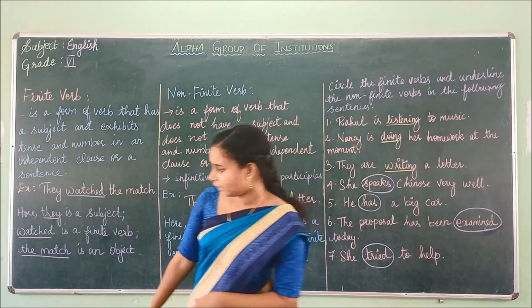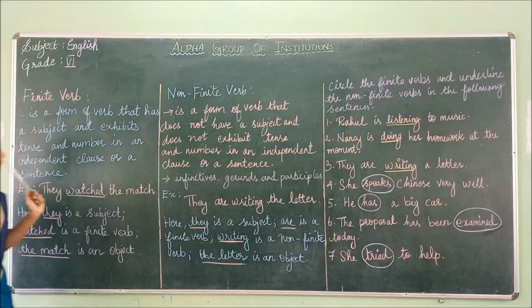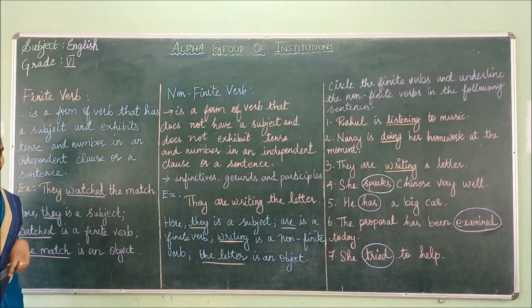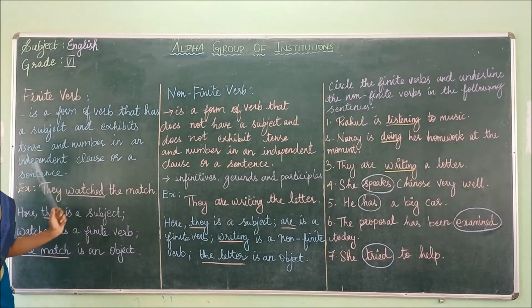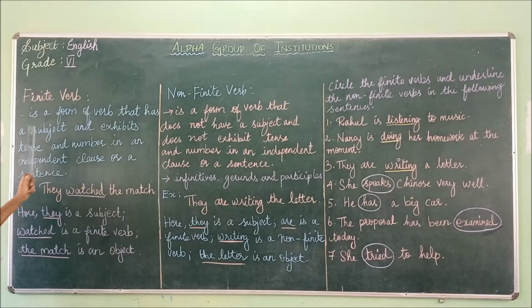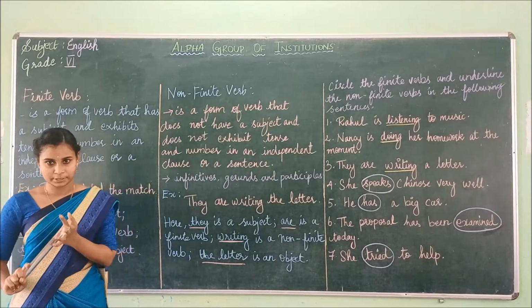First we're going to see finite verbs. What do you mean by a finite verb? A finite verb is a form of verb that has a subject and exhibits tense and number in an independent clause or a sentence. So usually a finite verb can change as per tense, person and number.